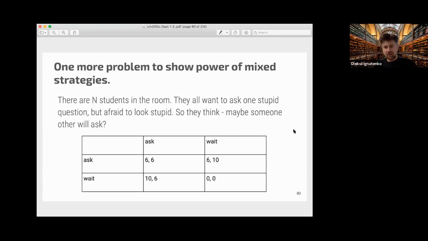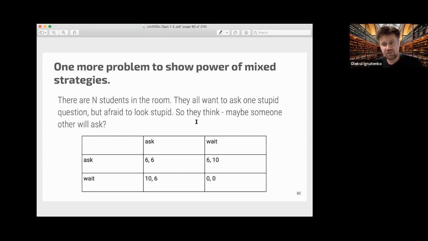So another problem to explain a little bit more about mixed strategy is, actually, a very good problem to think about. The formulation is like this: we have n students in the room, and they all want to ask one stupid question, but they are afraid to look stupid, so they think maybe someone else will ask this question, so I don't need to look stupid. But if nobody asks this question, then this question will never be answered.